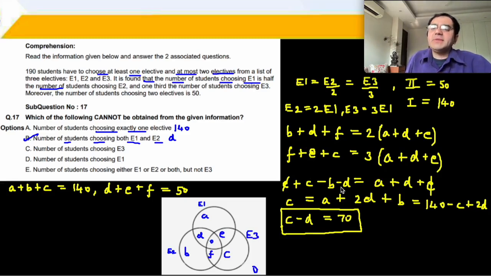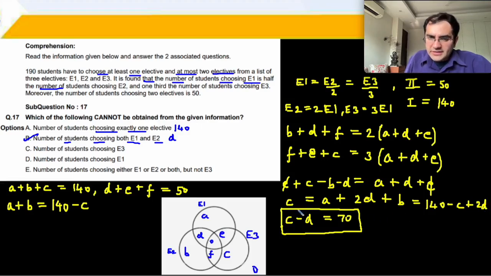You get E plus C minus B minus D. ठीक है, इसमें भी आपका E कैंसिल हो गया. तो घूम फिर के C is equal to A plus 2D plus B, जिसमें से A plus B को I can substitute as 140 minus C. ये देखो यहाँ पे A plus B की जगह मैंने लिख दिया 140 minus C. ठीक है, plus 2D.